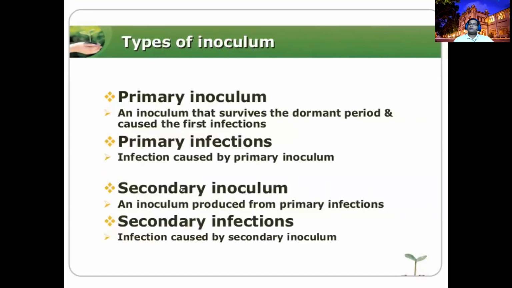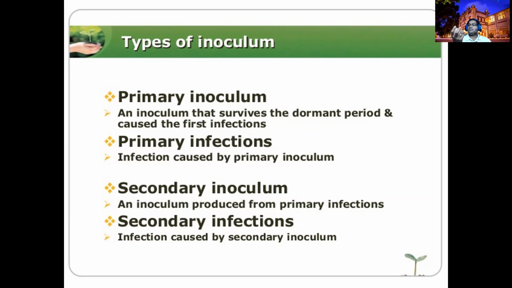So there are types of inoculum. I told you there is primary inoculum. The inoculum from the dormant period sources, coming and initiating the infection, we call a primary inoculum. When the primary inoculum causes an infection, we call it a primary infection. The secondary inoculum, I told you, will be in the soil, causing disease in the same crop in the same period.